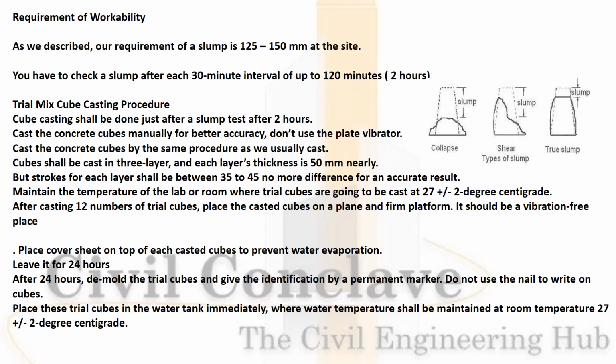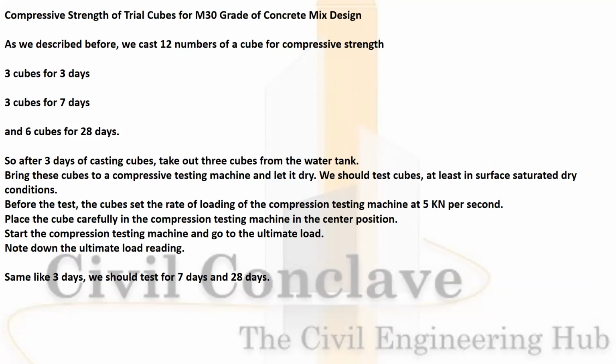Every layer has to be tamped a minimum of 25 times using the tamping rod. After 24 hours, demold the concrete cubes and put them in the water tank immediately. The water temperature should be 27 plus or minus 2 degrees.